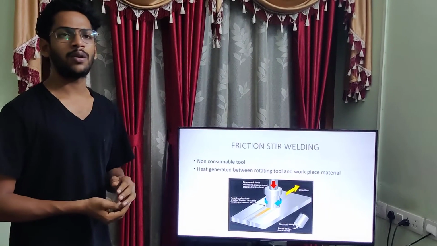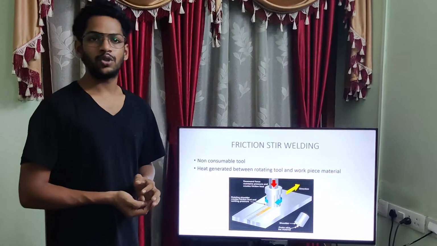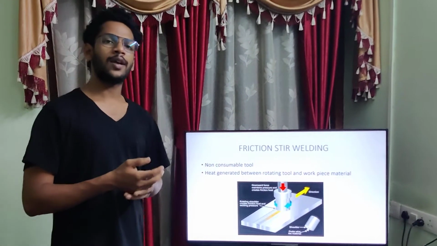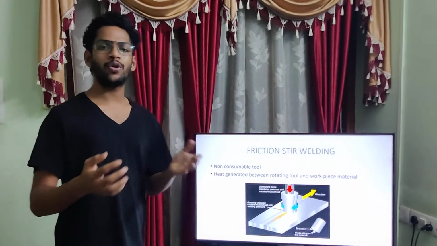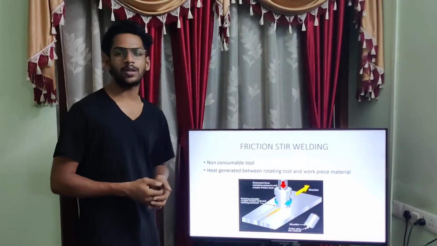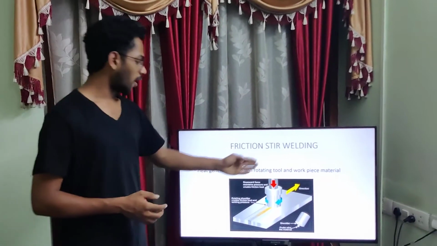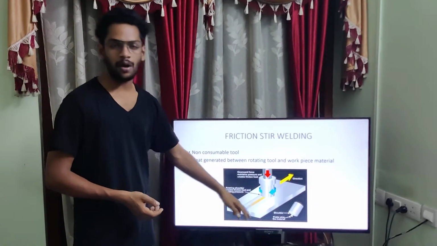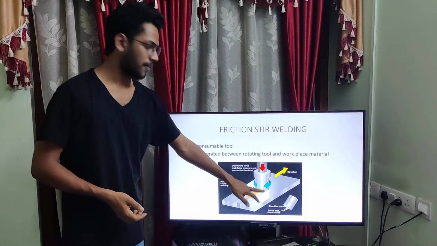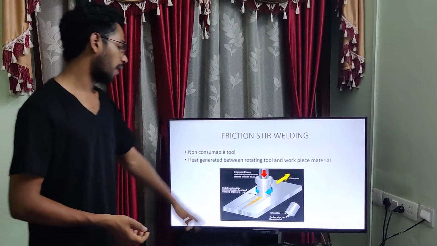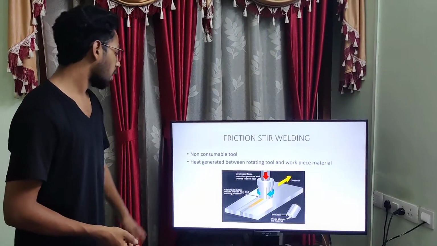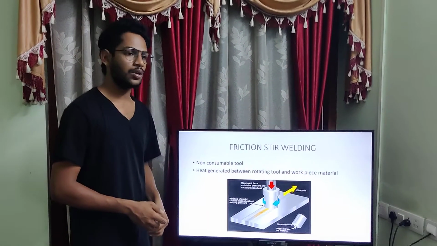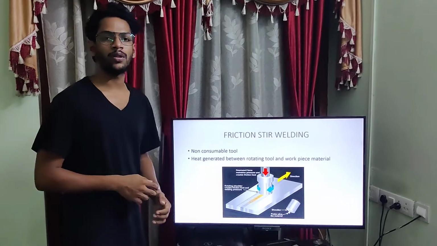Here the tool is not consumed by the weld, because in many weldings the tool has to be heated and melted and joined with the workpiece. Here there is no consumption of tools. The force from the axis, which is perpendicular to the tool, creates pressure and heat which is below the melting point, and the materials get joined. Heat generated between the rotating tool and the workpiece causes the joining of the two materials even though no melting occurs.